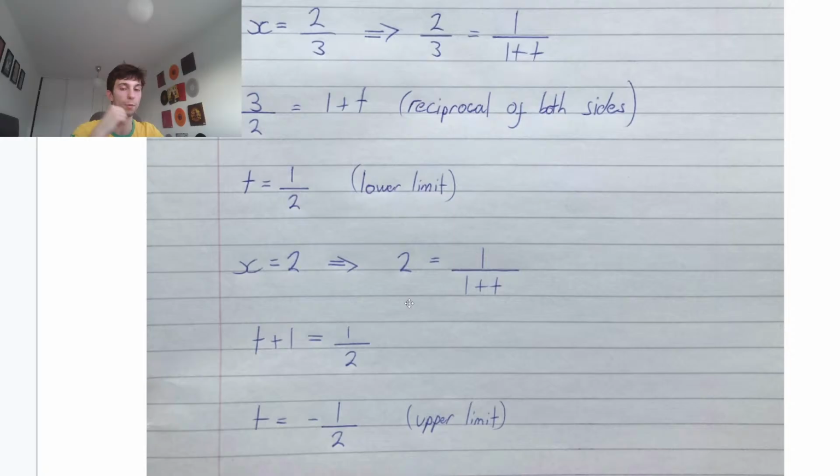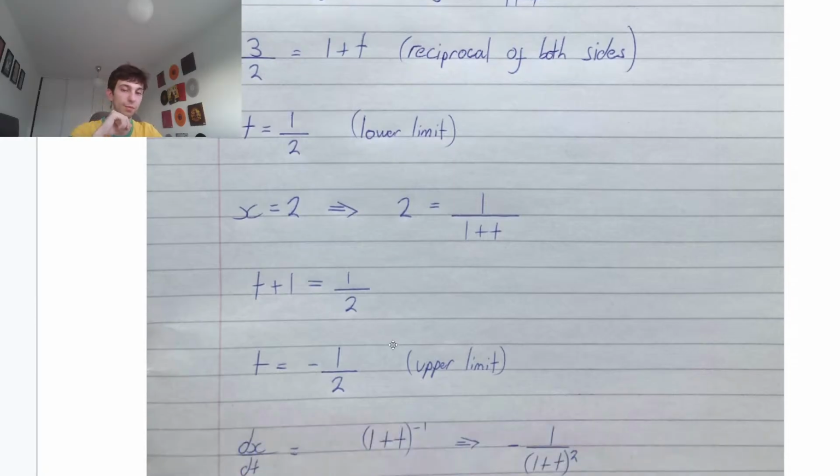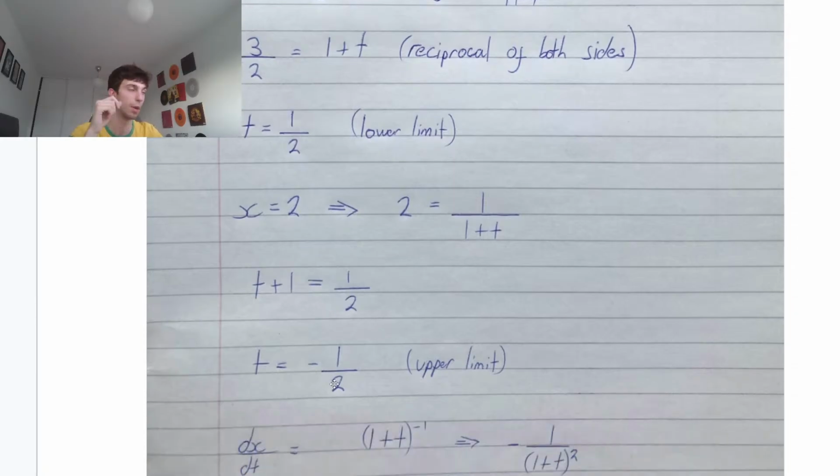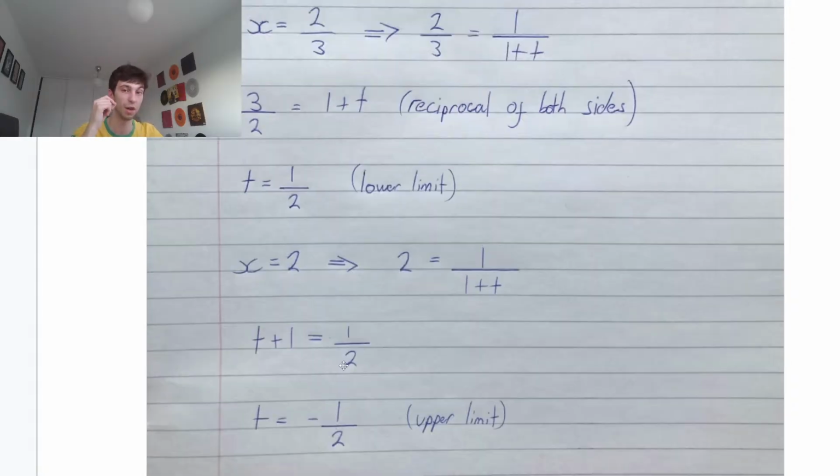Once again, I found the reciprocal of both sides. So we have t plus 1 equals a half. Then take away 1, we have t equals minus a half. That is our upper limit. Yes, minus a half is less than a half, but remember we keep those limits consistent.